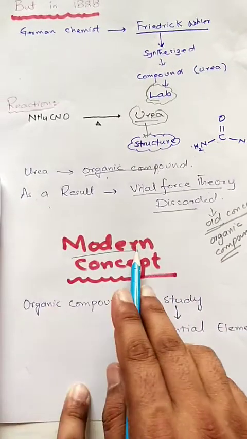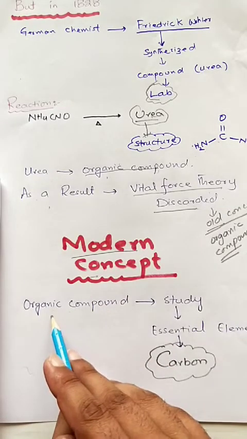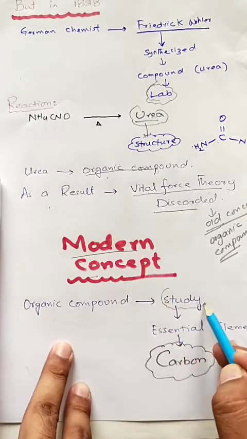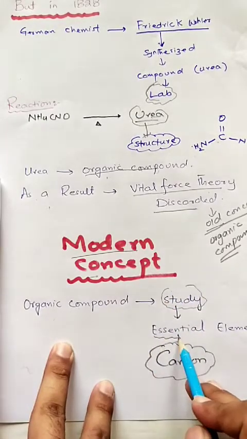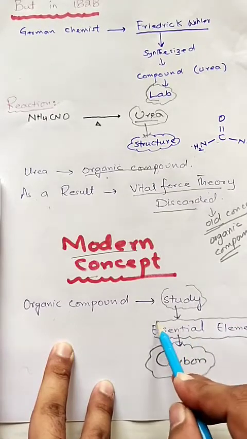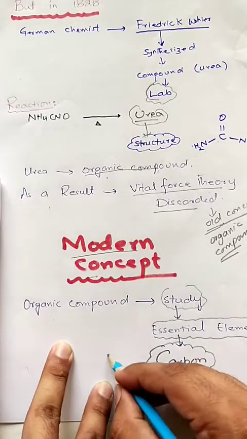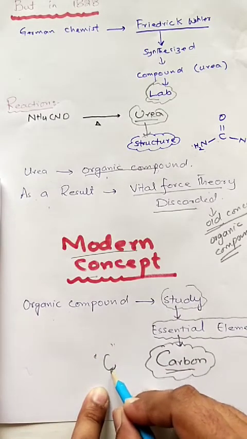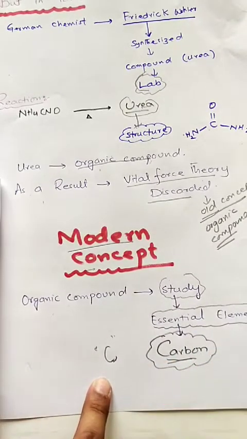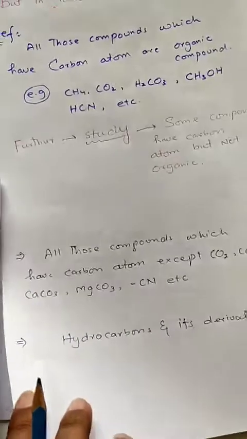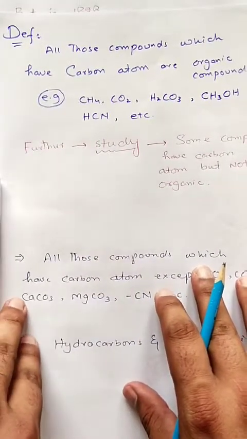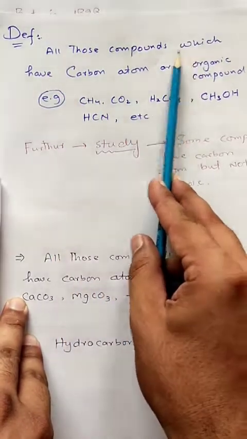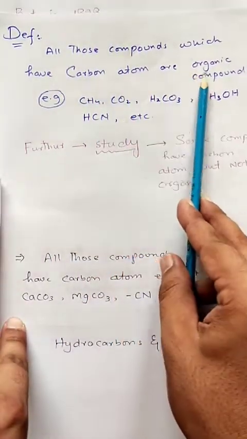According to the modern concept, when most organic compounds were studied, it was found that there is an essential element, carbon, represented by the symbol C. Carbon is present in almost all organic compounds. So a new definition is introduced: all those compounds which have a carbon atom are organic compounds.